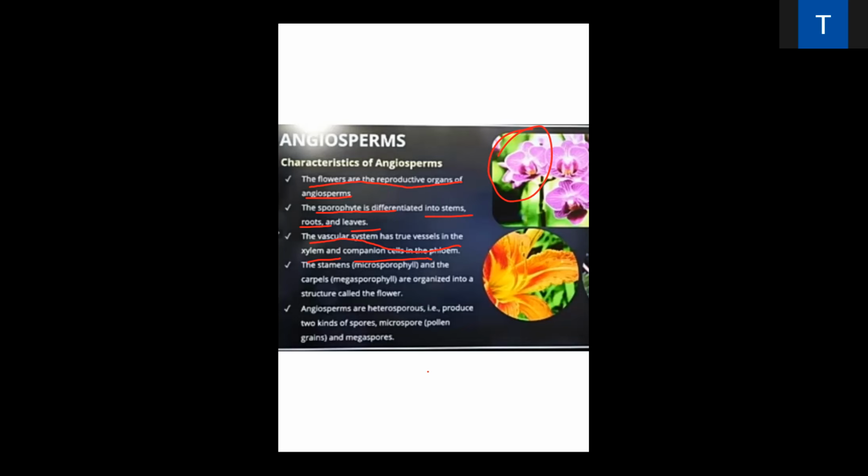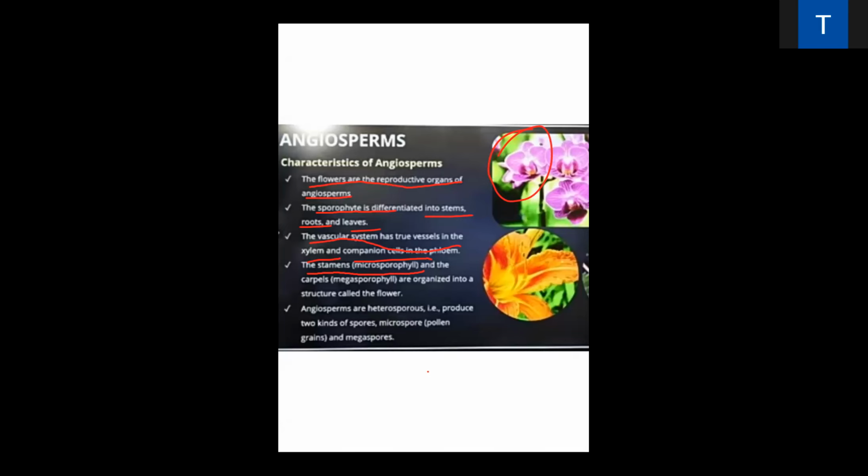The male gamete is known as the microsporophyll. What is the meaning of micro? Micro means smaller, a very small gamete. Why is the gamete smaller? Because it does not have yolk. It does not contain any nourishment, so it does not nourish the zygote. That's why the male gamete is small in size.